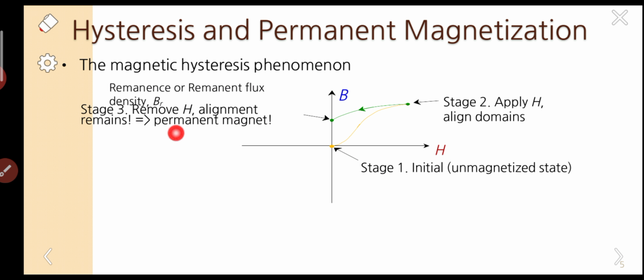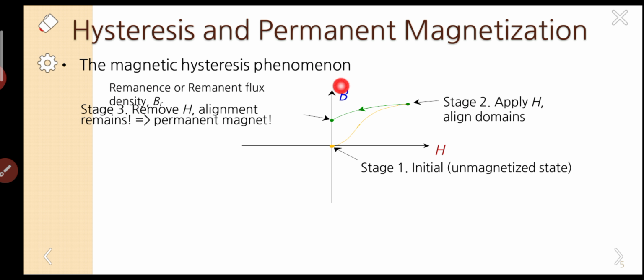So it becomes a permanent magnet. This is stage 3. Please listen carefully. At stage 1 it is in the unmagnetized state. We apply the field, it slowly increases and gets saturated at stage 2. From stage 2 we simply removed all the applied field.